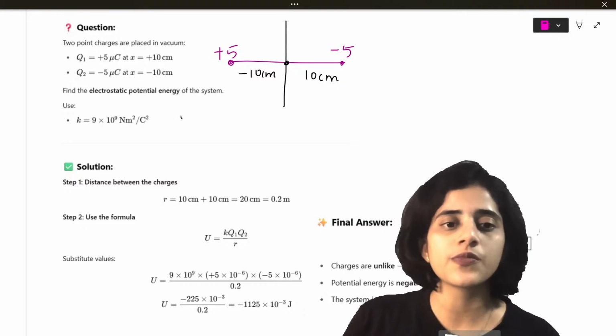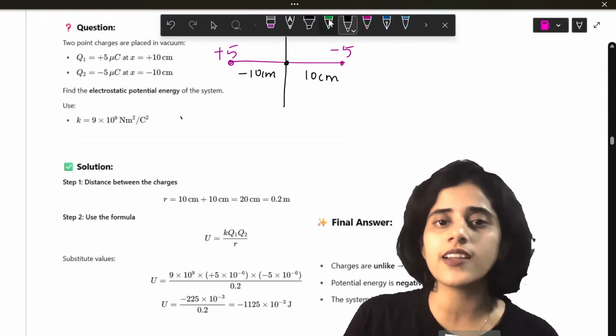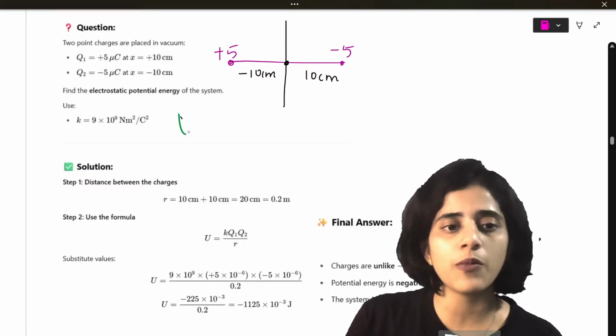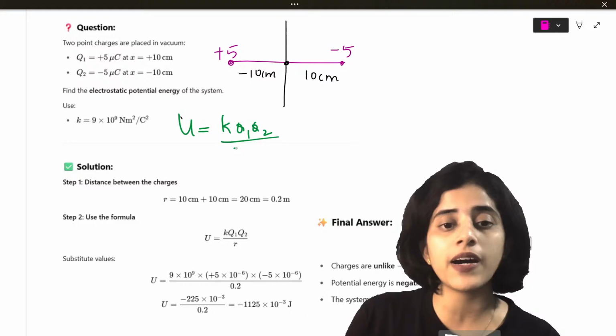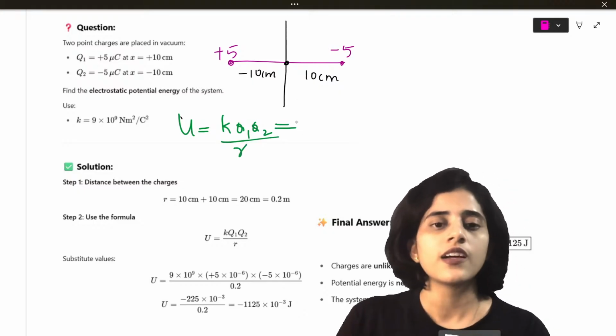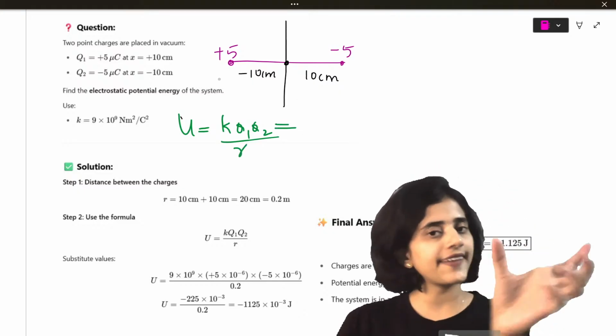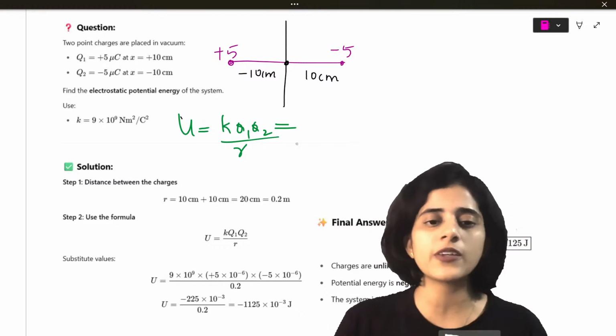Let's do that. I'll use a different color. The formula is U is equal to K Q1 Q2 by R. Now, what is the total distance? 10, 10. Sign you can ignore. It will be 20.